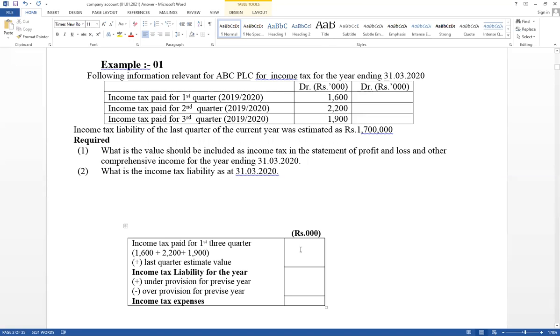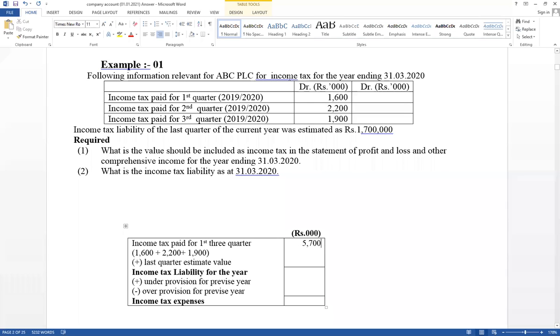Take all three values. Therefore, take the total values: 1,600 plus 2,200 plus 1,900. Therefore, the paid amount equals 5,700.